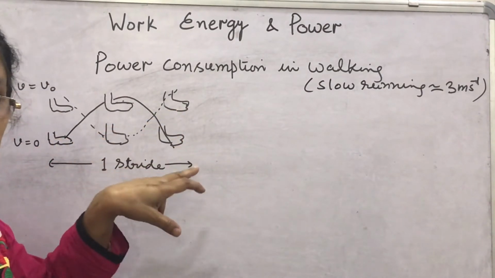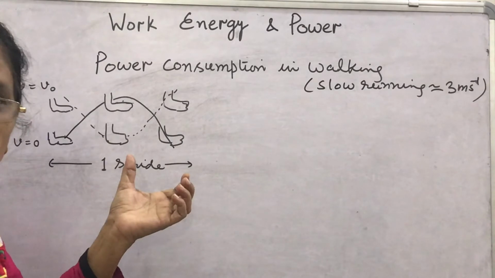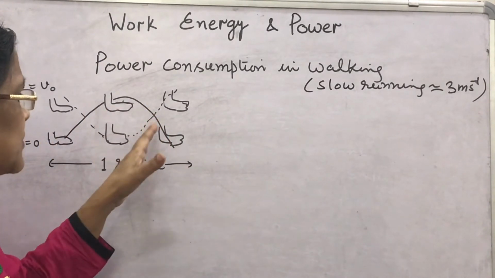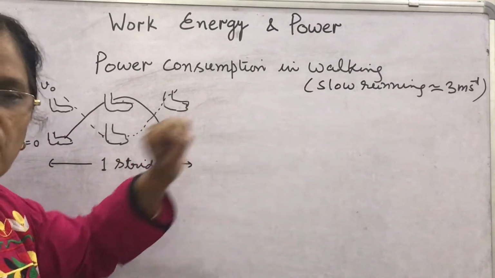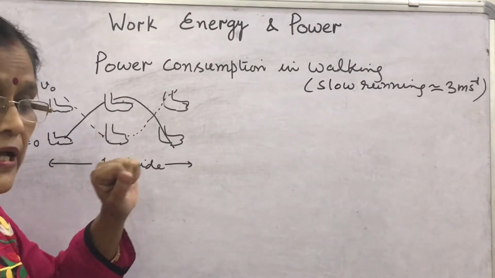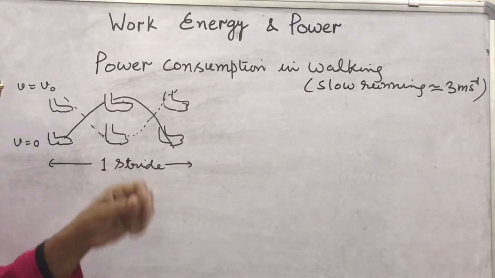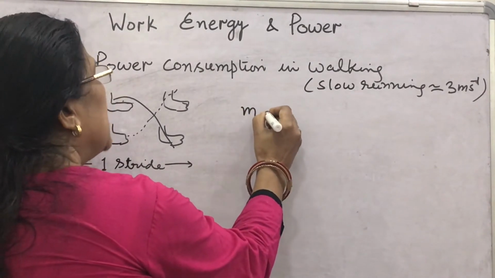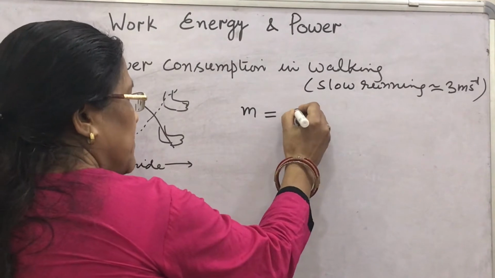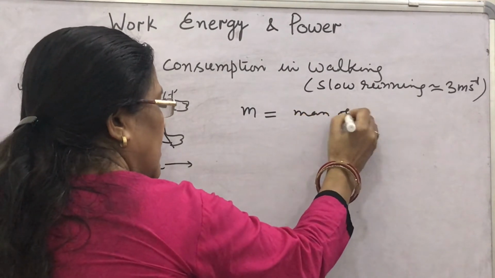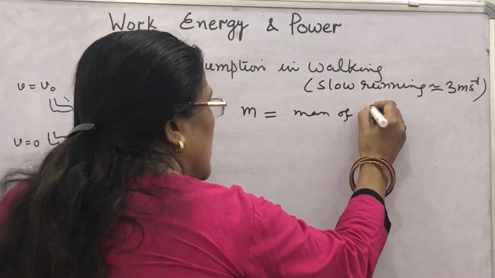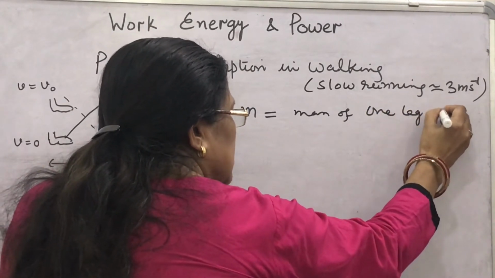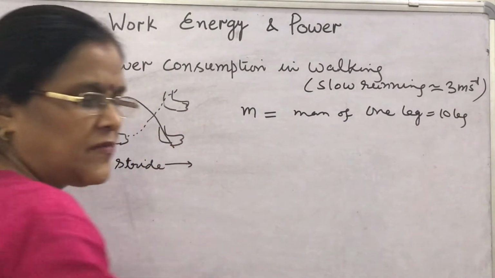In each stride, the leg is brought from rest to the speed v naught, which is approximately the same as the speed of walking. Suppose m is the mass of one leg, that is 10 kg.